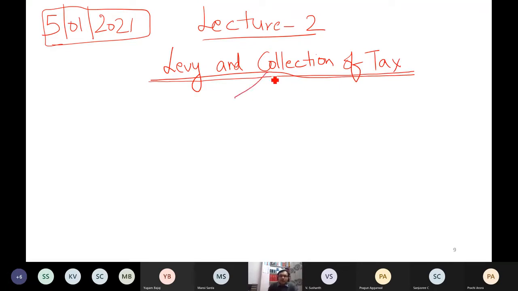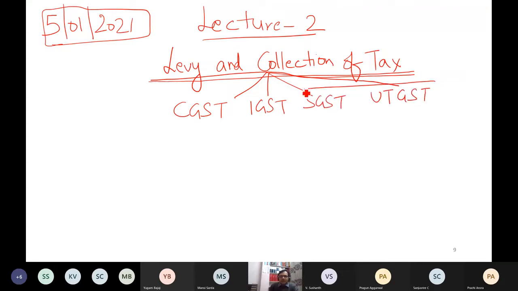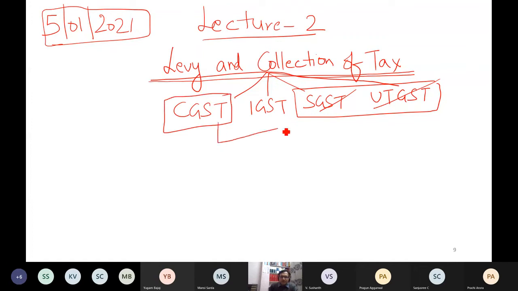Now there are four different types of GSTs: CGST, IGST, SGST, UTGST. These two are not in our course, but if I do CGST, then these both the acts are the same, just like CGST.